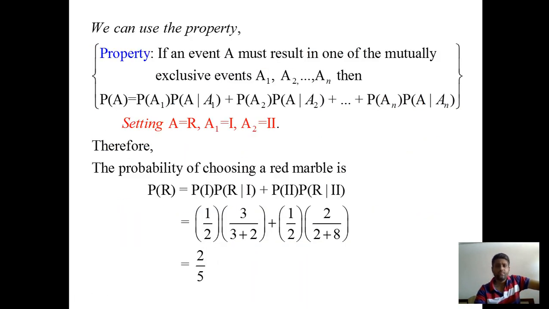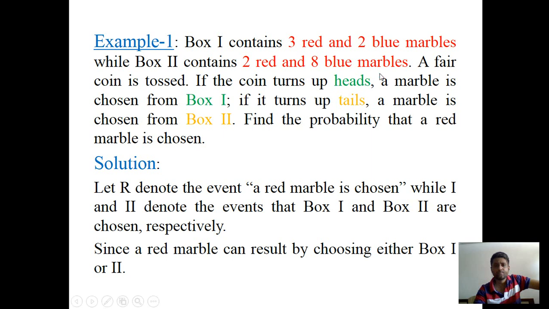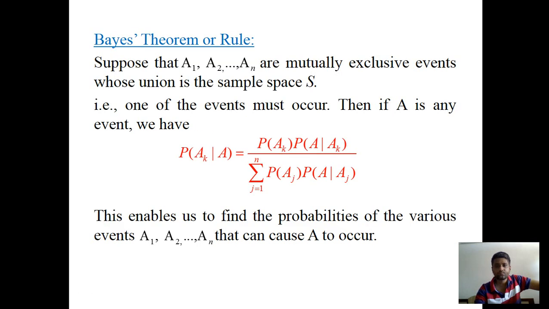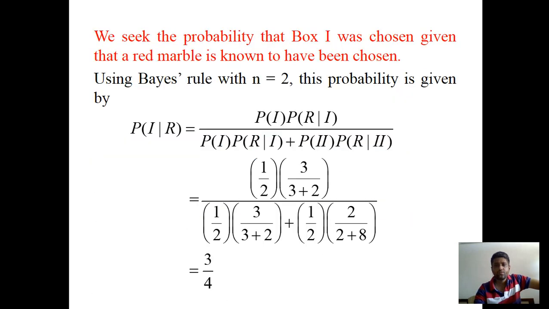In box 1 there are 3 red marbles, so the numerator is 3, and the denominator is the total marbles, 3 red plus 2 blue, so 3 plus 2, that is 5.